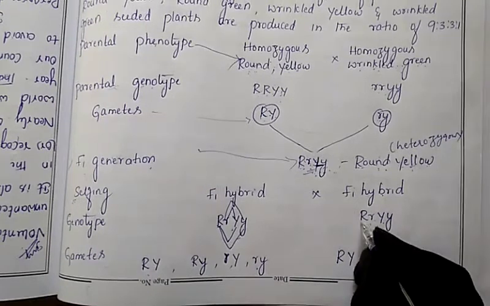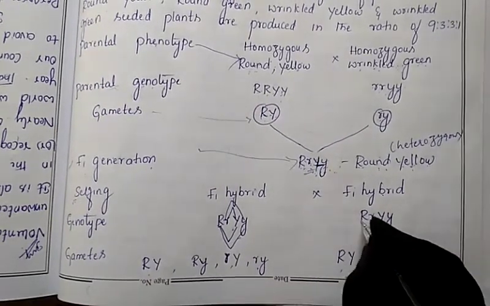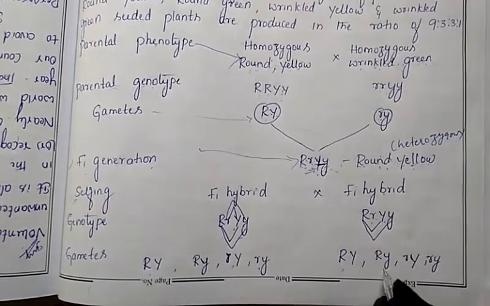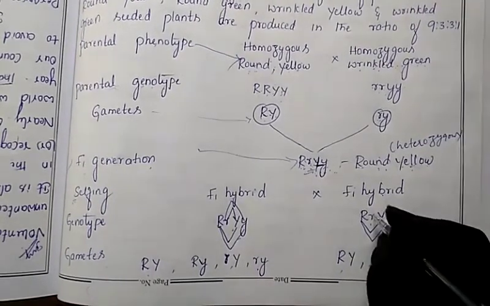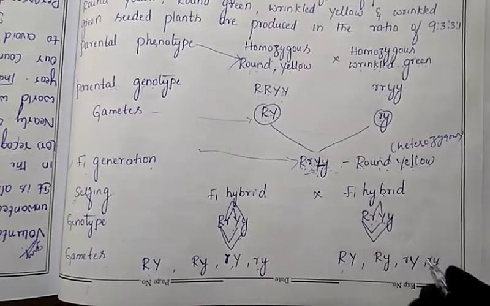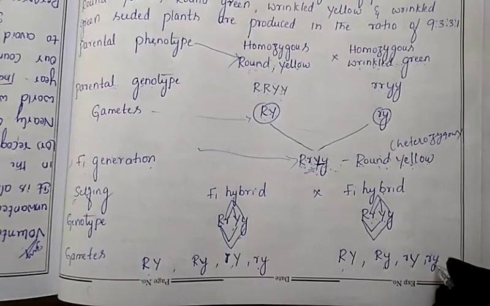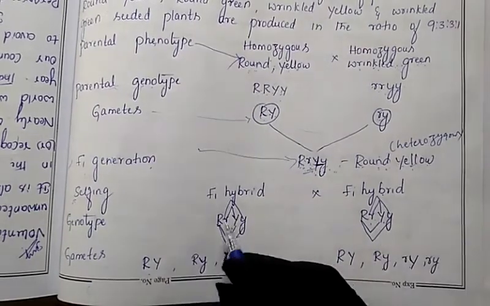Here also in the same manner. Capital R, capital Y, we have written one gamete. Capital R, small y, we have written. Same manner, capital R, small r, capital Y, small r, small y. Like this we have to do, because they are in heterozygous condition.